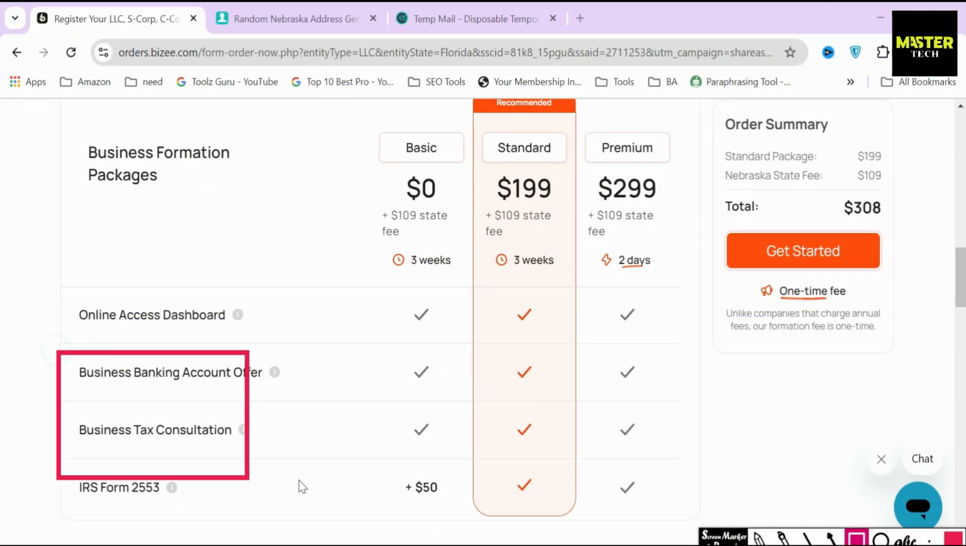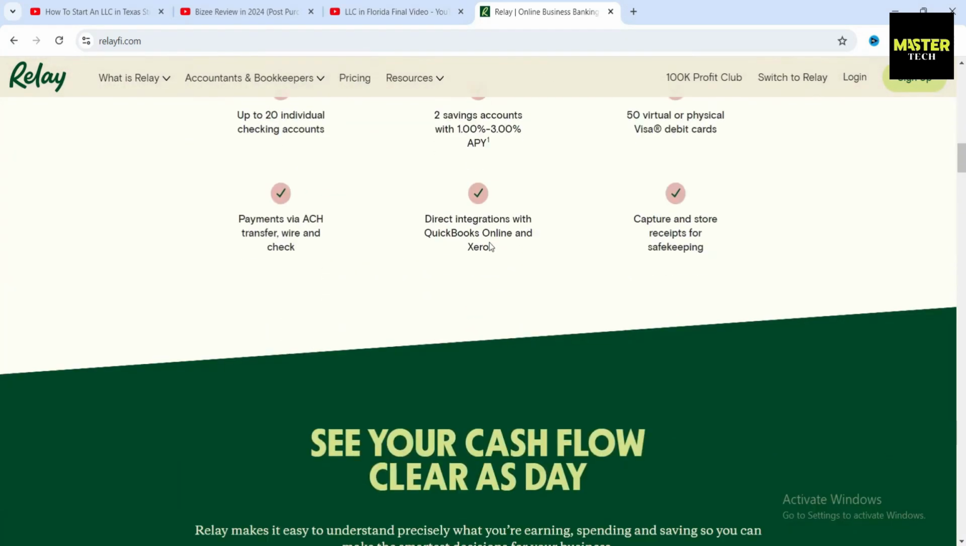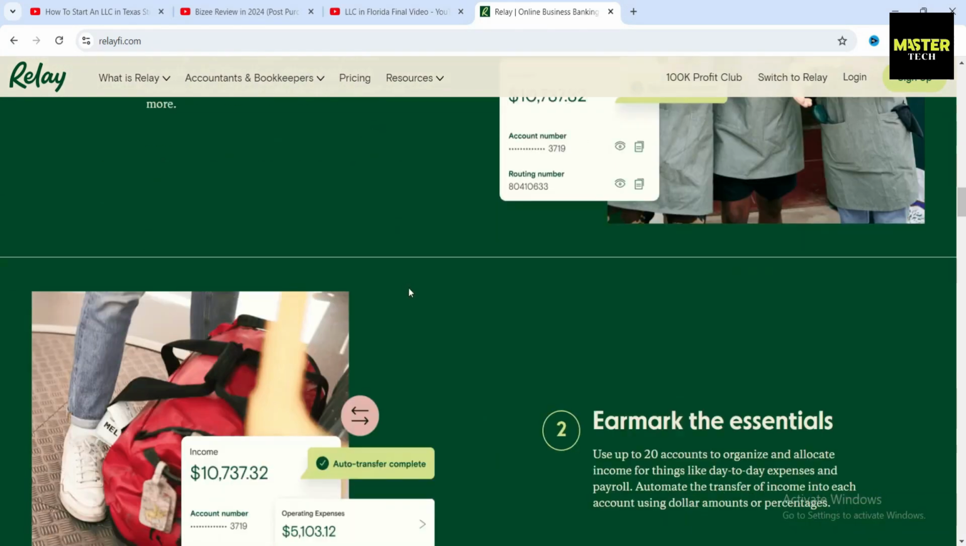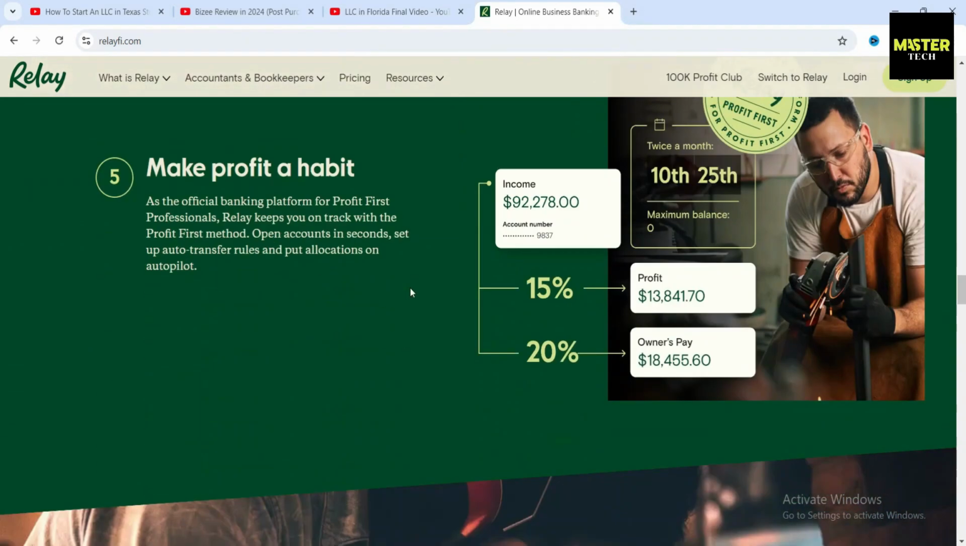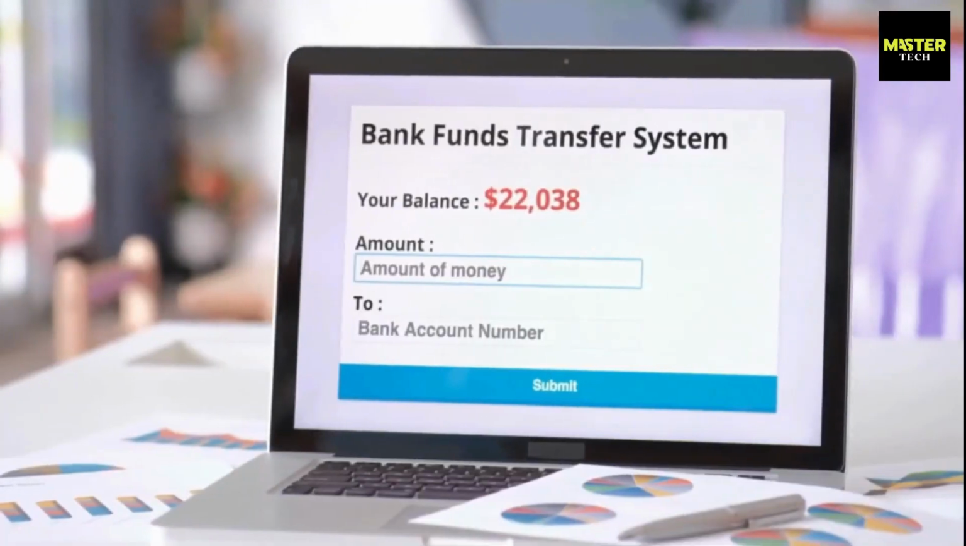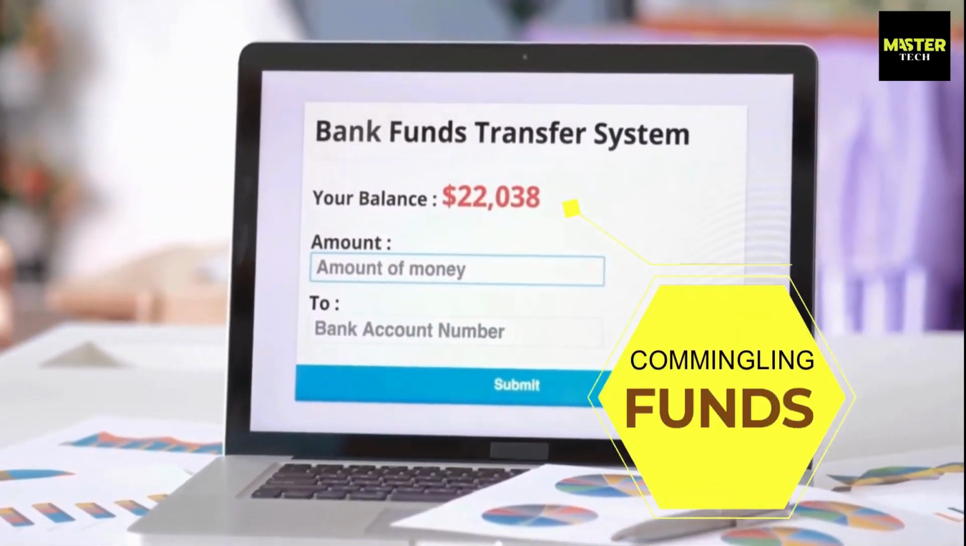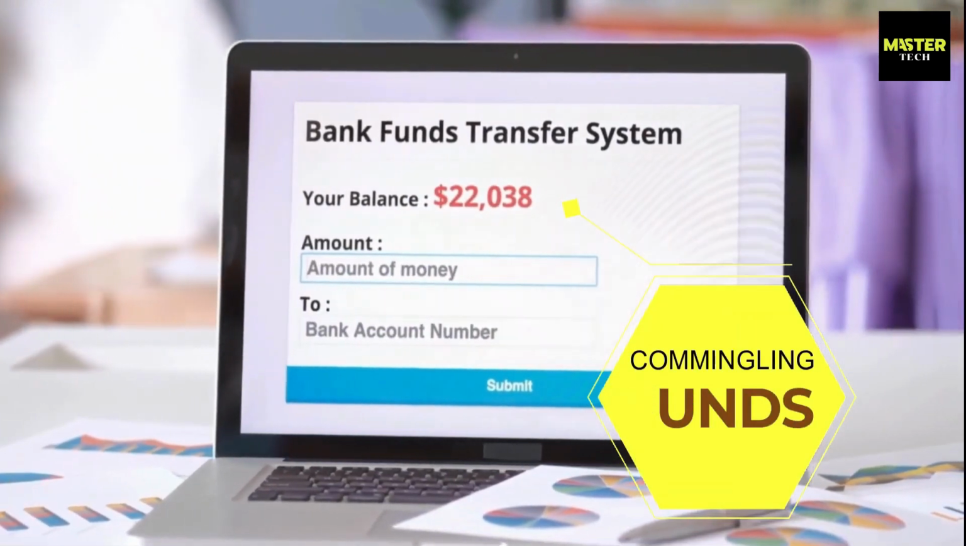Alright, now let me give an overview of the business banking account too. As of today, going into 2024, Busy uses Relay to set up a small business bank account with an LLC for their customers. And you must get your business bank account set up right away. And the reason for that is something called commingling funds.